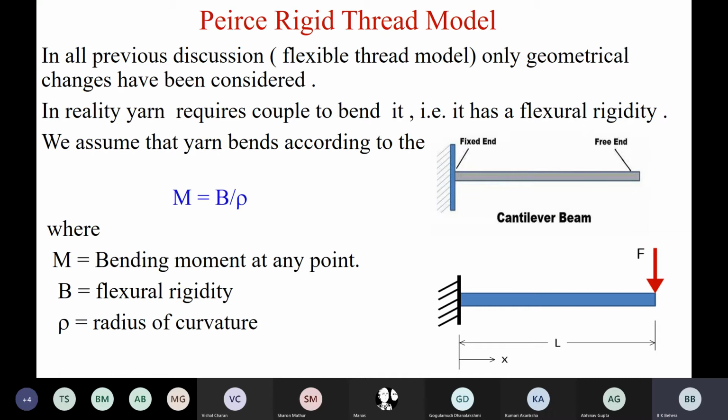Okay, now understand this concept. You must have come across this in your physics also. In the flexible thread model, what we have discussed are the geometrical changes.